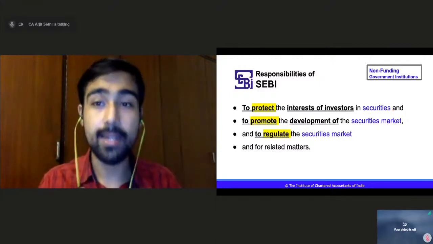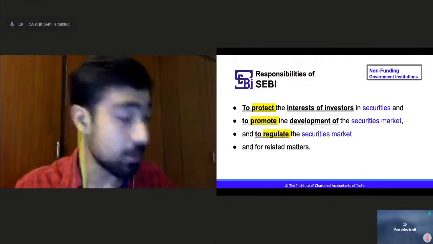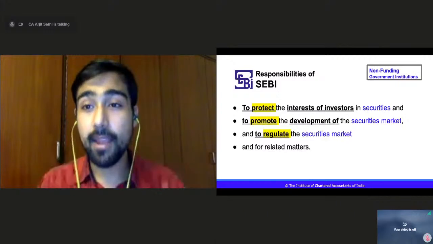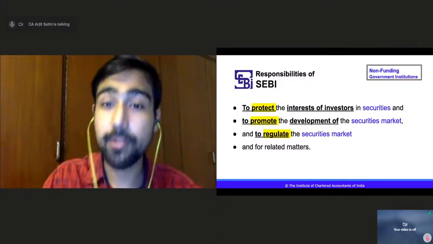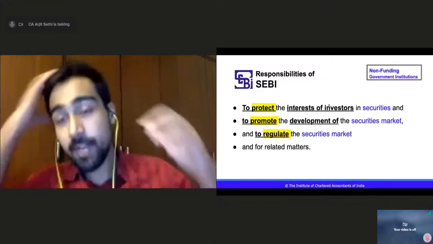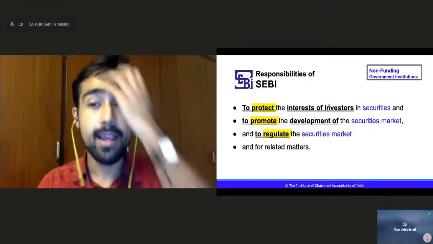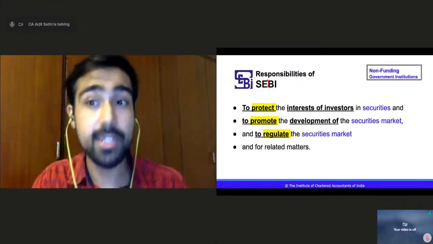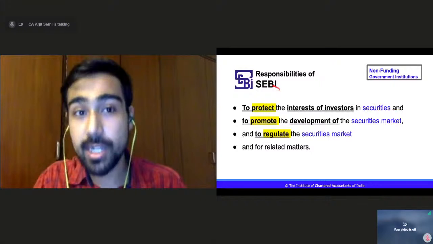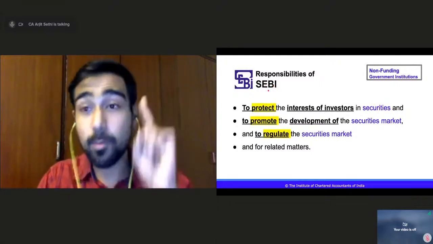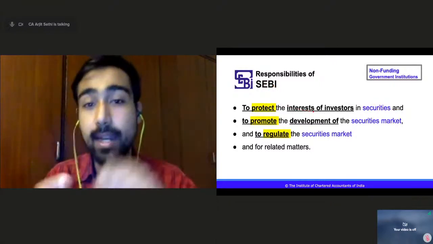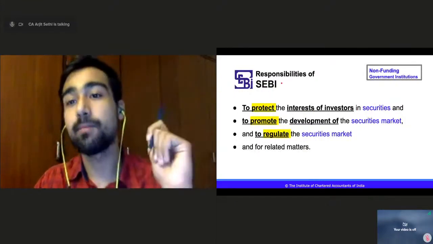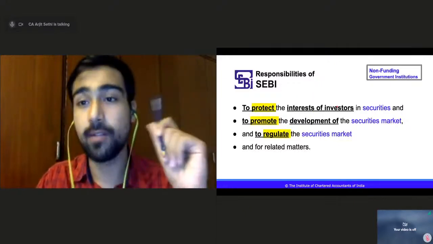All those share market related securities are there in the share market, and to protect the interest of the investors, people who are investing their hard-earned money in these securities on the stock exchange, right? Securities and Exchange Board, stock exchange, right? To protect the interests of these investors in securities, we need SEBI. We need SEBI to protect the interest of these investors.